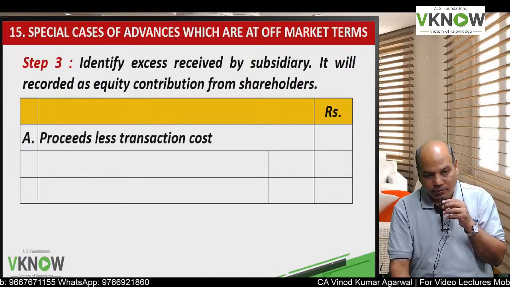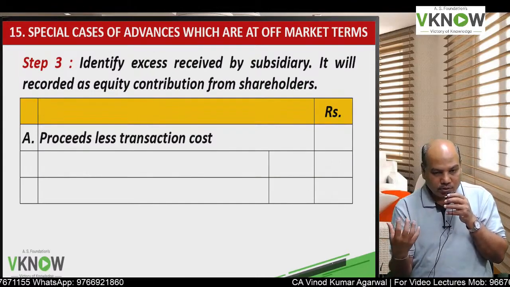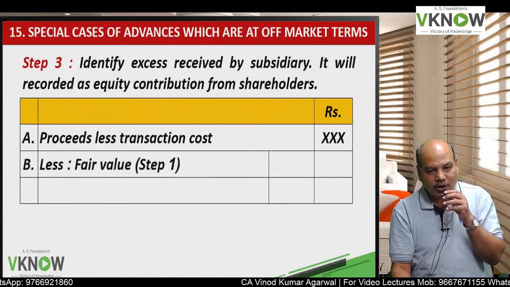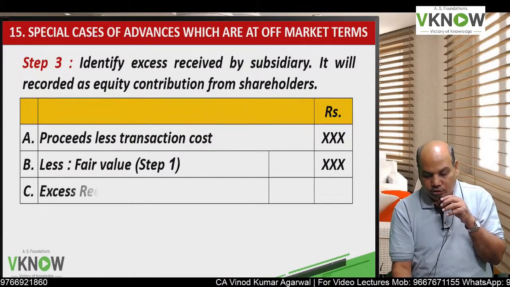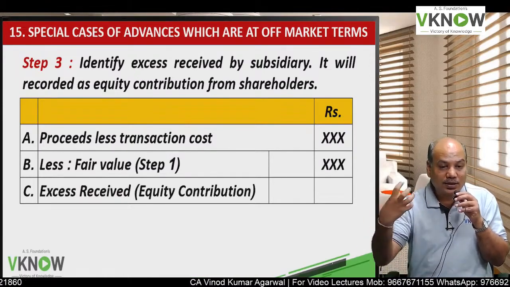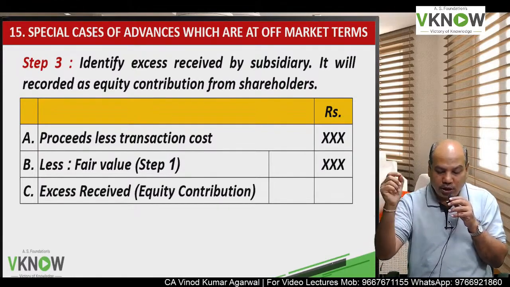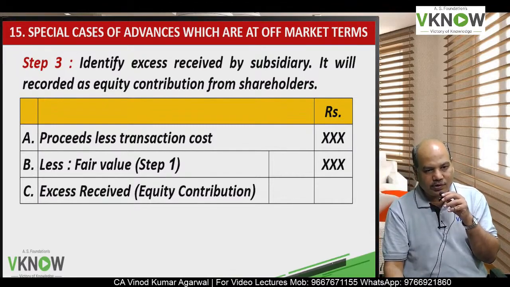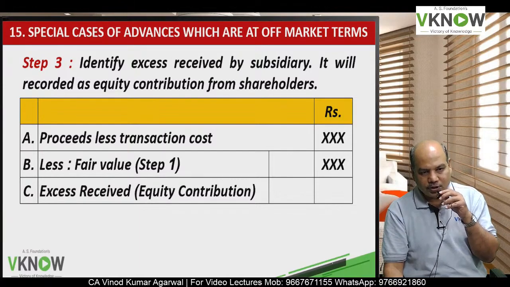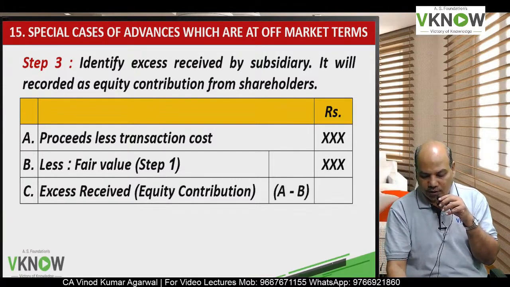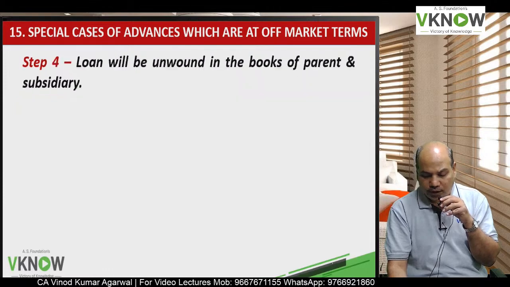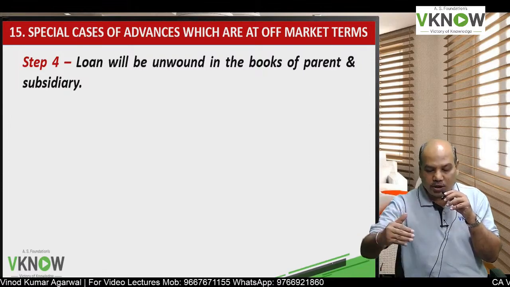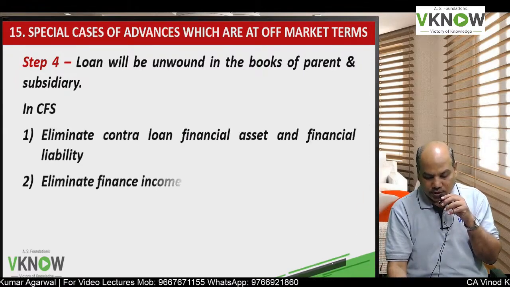What about subsidiary? Subsidiary has received the excess. So first subsidiary will calculate proceed minus transaction cost minus fair value as per step 1. So subsidiary will treat the excess amount as equity contribution by the parent. Very interesting. Parent will show excess amount as investment in subsidiary. Subsidiary will show equity contribution from parent in the separate financial statement. Then over a period of time, the loan will be unwound in the books of parent and subsidiary.